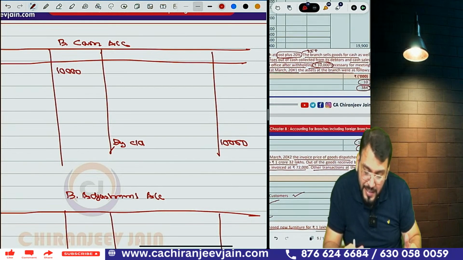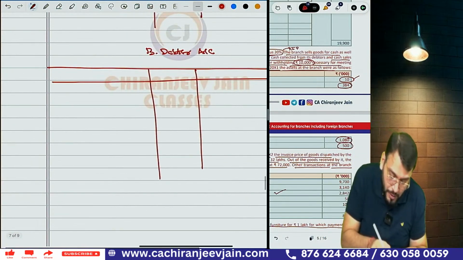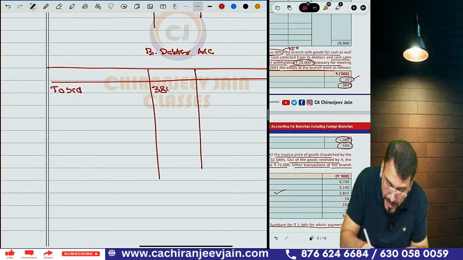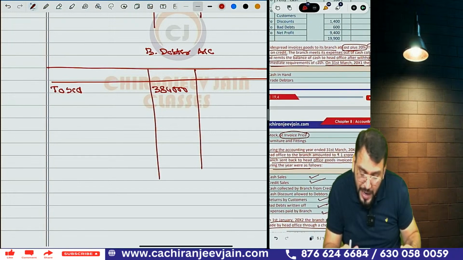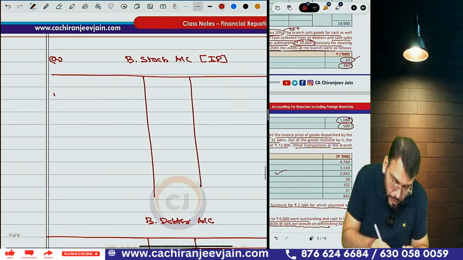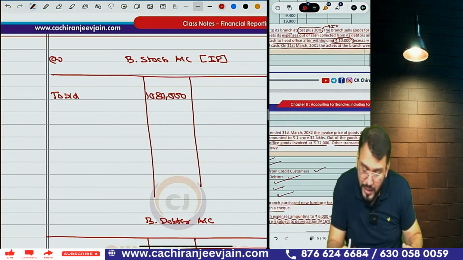Then opening debtor is given how much? 3,84,000. I am doing in full amount. So opening debtor, they have given 3,84,000. Then they give stock at invoice price. It is 10,80,000. Write on to balance brought down 10,80,000.